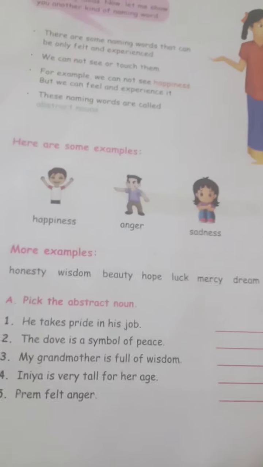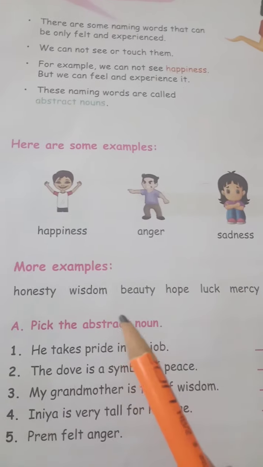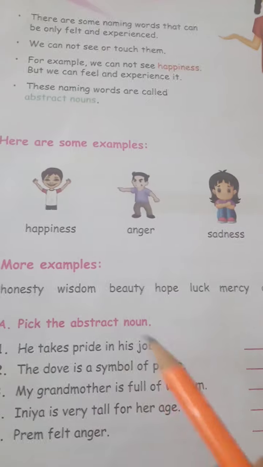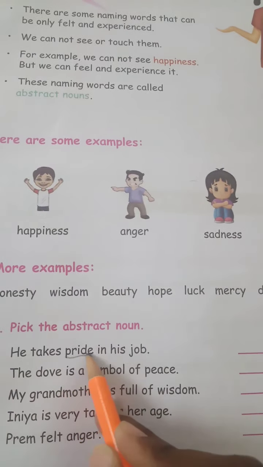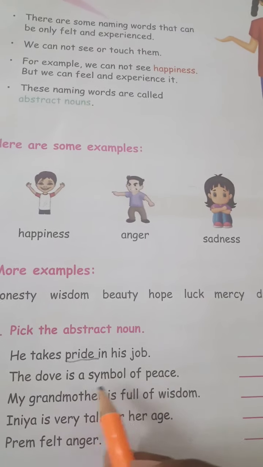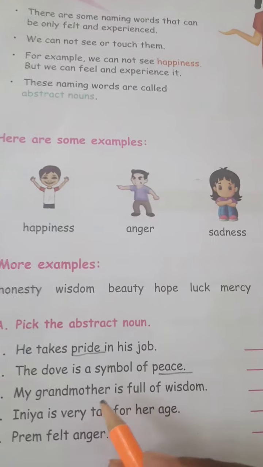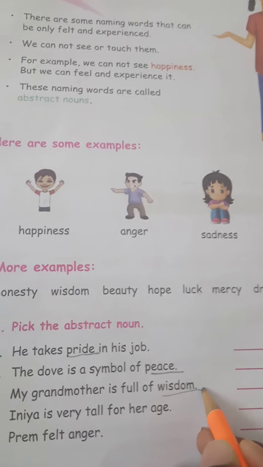So here they have given some activity. You have to complete it. Pick the abstract noun. He takes pride in his job. What is the abstract noun here? Pride. Pride is the abstract noun. The dove is a symbol of peace. Peace is the abstract noun. My grandmother is full of wisdom. Wisdom is the abstract noun.